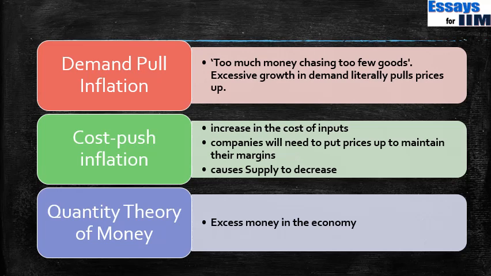Now if I am given another rupees 100, I now have 200, so I will be willing to pay that 200 for a Maruti car. So effectively the prices will also increase in the same proportion. When there is excess money in the economy, the prices will rise in the same proportion. These are the three basic theories of why inflation happens in an economy.